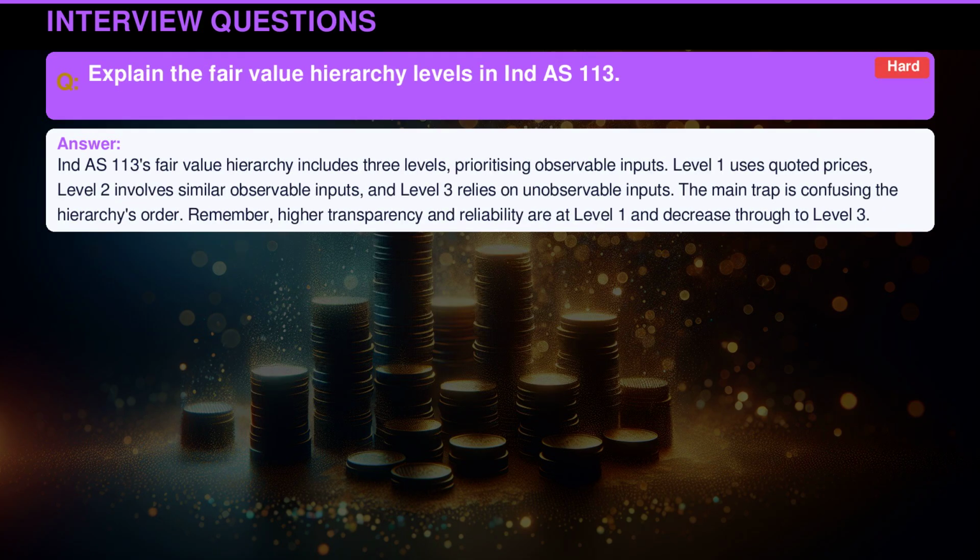Indian Accounting Standard 113's fair value hierarchy includes 3 levels, prioritizing observable inputs. Level 1 uses quoted prices. Level 2 involves similar observable inputs, and Level 3 relies on unobservable inputs. The main trap is confusing the hierarchy's order. Remember, higher transparency and reliability are at Level 1 and decrease through to Level 3.